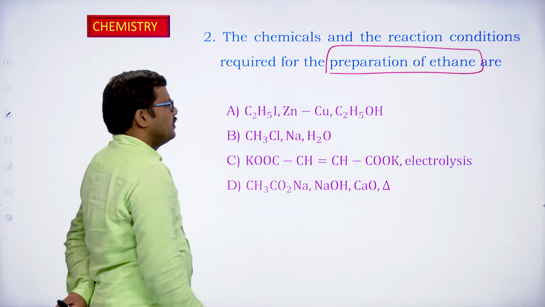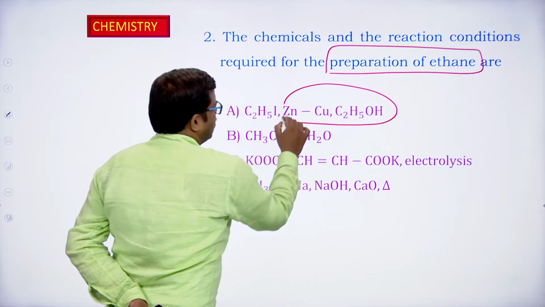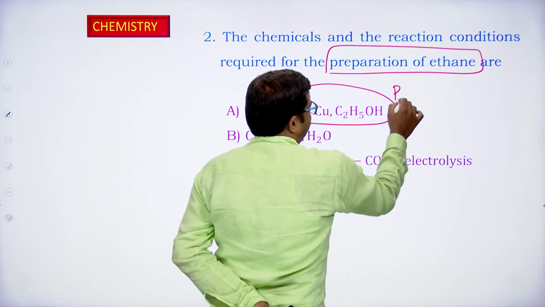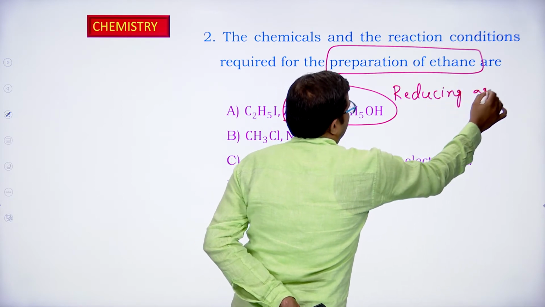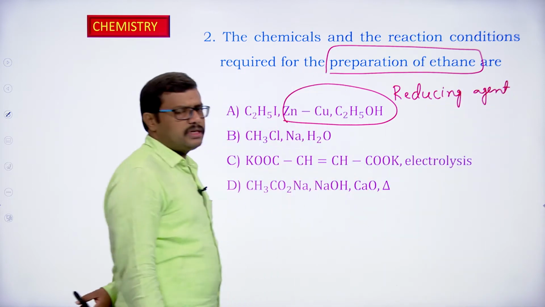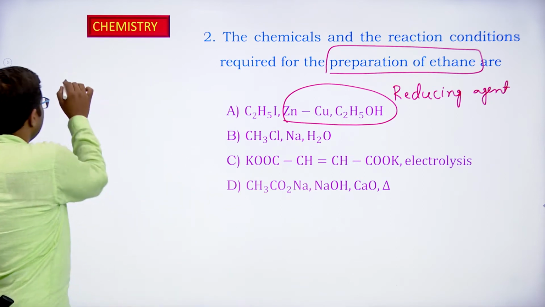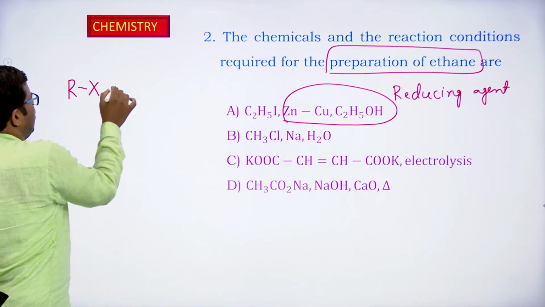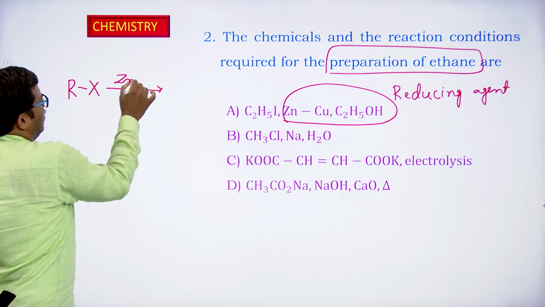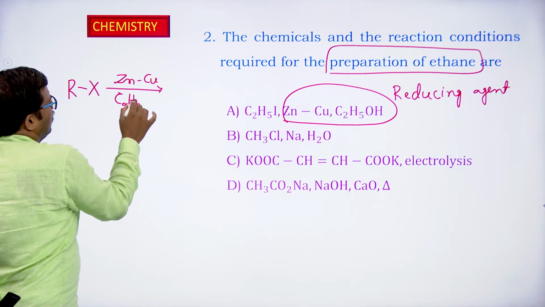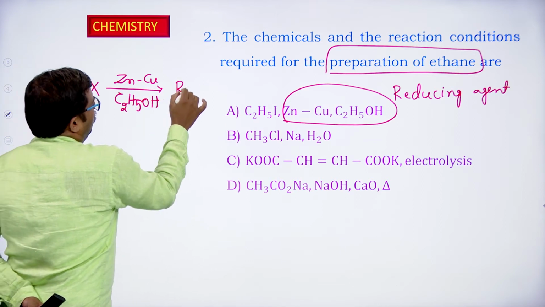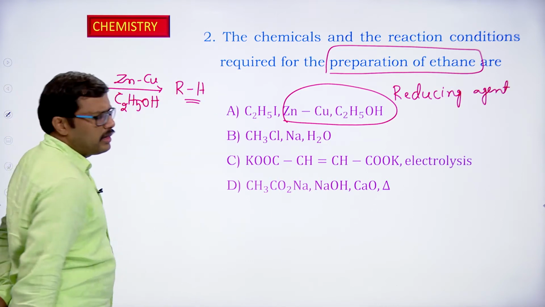Zinc, copper, these are the reducing agents. What are these? These are the reducing agents, okay. So reducing agents are present along with the alkyl halide. As we have discussed in the preparation of the corresponding alkanes from the alkyl halides, whenever the alkyl halides are treated with the zinc copper ethyl alcohol, in that case what we are going to get? We are going to end up with the formation of the corresponding alkane.